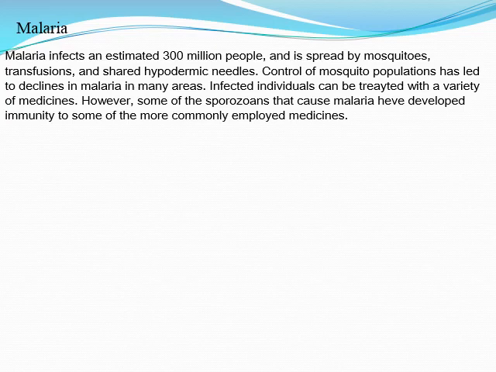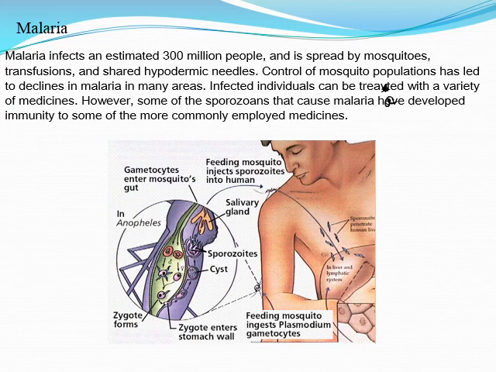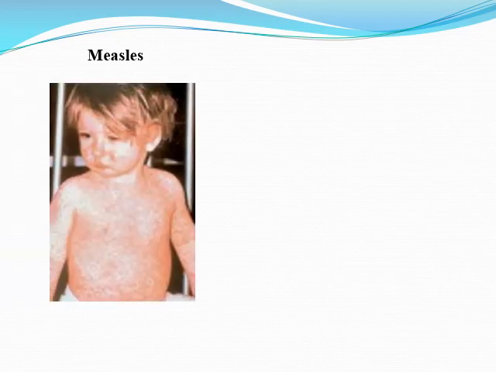Infected individuals can be treated with a variety of medicines. However, some of the sporozoans that cause malaria have developed immunity to some of the medicines employed. This is the figure of the cause of malaria, just an example, not to study. We also have measles and chickenpox.